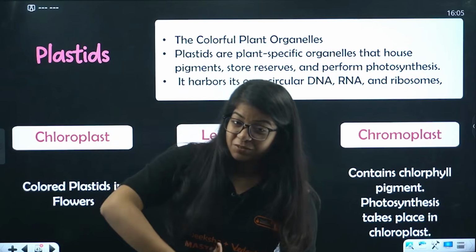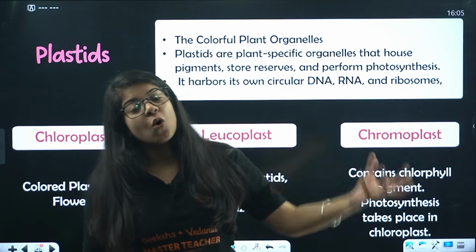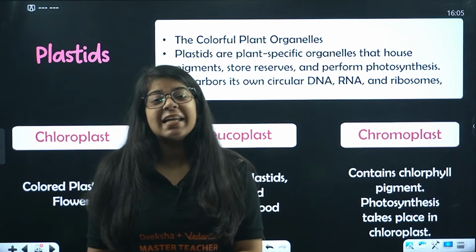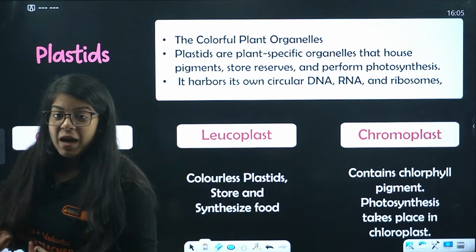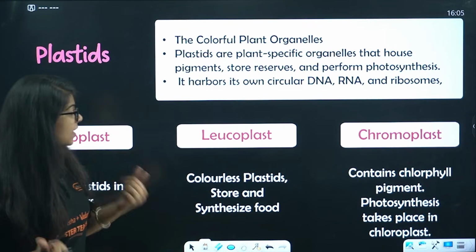Chloroplast is the colored part of the flowers. Chromoplast holds the pigment, right? That helps to give the color. Then, what is this leucoplast? It is a colorless plastid.